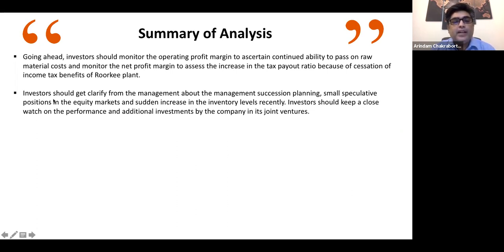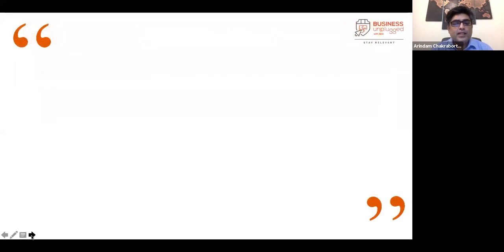And investors should ask around the management succession planning, speculative positions in the equity market and stuff like that, right? So these are the things, guys, which I think are of utmost importance.